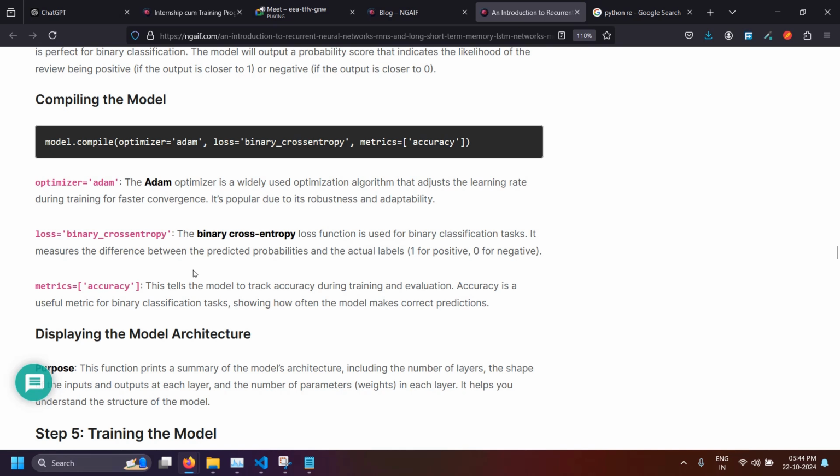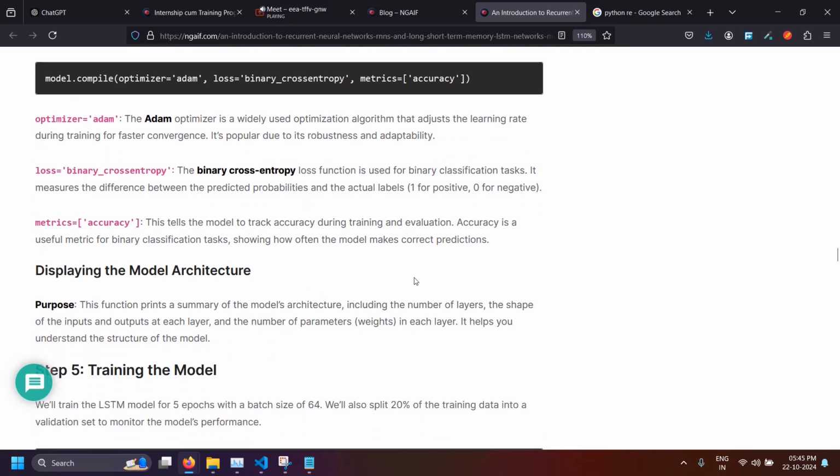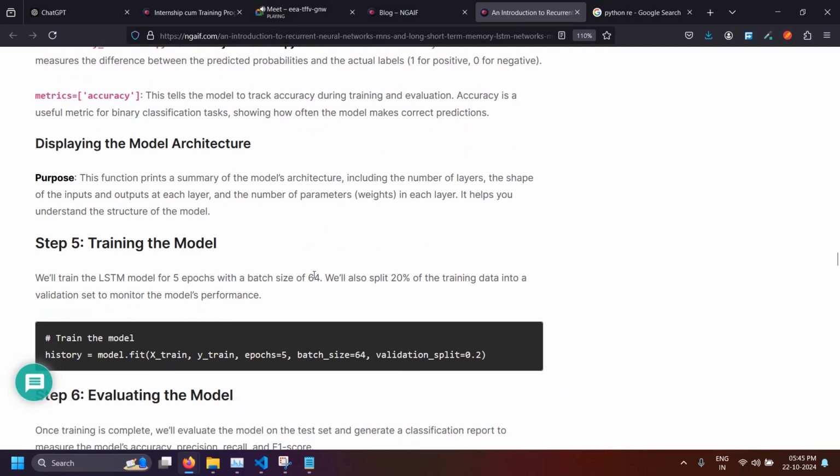I have included the metrics also in this project. This tells the model to track accuracy during training and evaluation. Accuracy is a useful metric for binary classification tasks, showing how often the model makes correct predictions. And of course you will require these charts to see if everything is going right or not. And if it is not correct, you have to change some algorithms, do some cleanup, and then you will get the final output correctly.